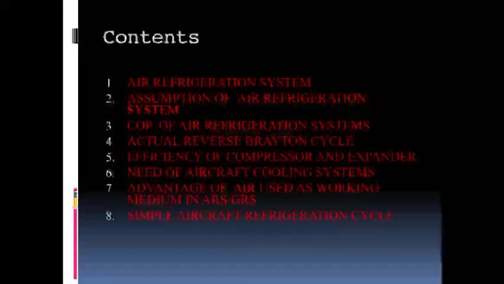The content will be: the air refrigeration system, assumptions of the air refrigeration system, COP of the air refrigeration system, actual reverse Brayton cycle, efficiency of compressor and expander, need or requirement of an aircraft cooling system, advantage of air used as a working medium in the air or gas refrigeration system, and the simple aircraft refrigeration cycle. After this lecture, we will discuss the different types of aircraft refrigeration systems in lecture 3.